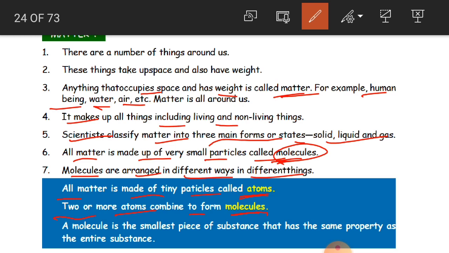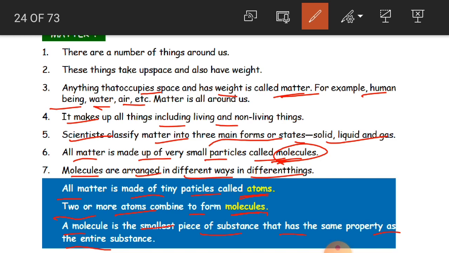Clear, children? A molecule is the smallest piece of a substance that has the same property as the entire substance.